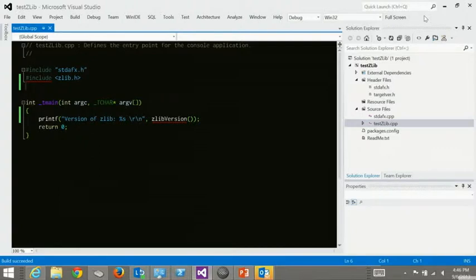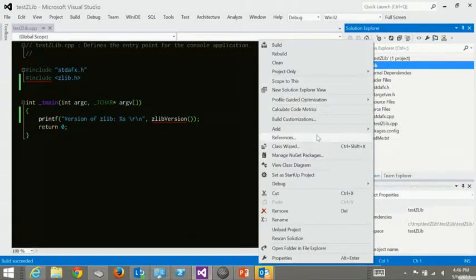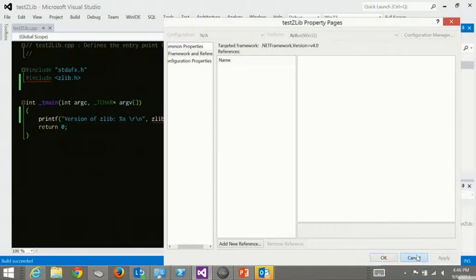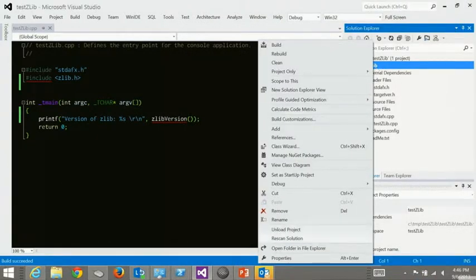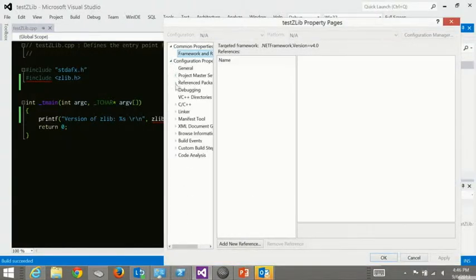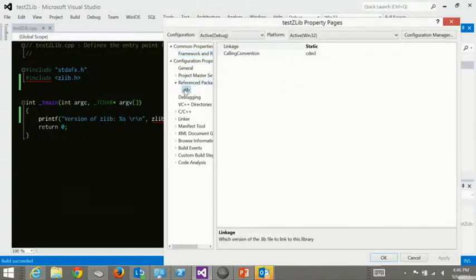So what happens, though, if I didn't want to make this link to the DLL? I rather wanted to use the static library. Well, I can go in here, and I can go to Project Properties. No, missed that. Wrong window. Project Properties. Why is that not coming up right? Oh, there it is.